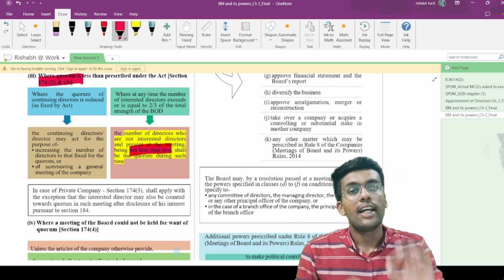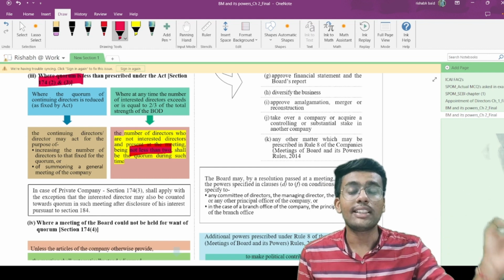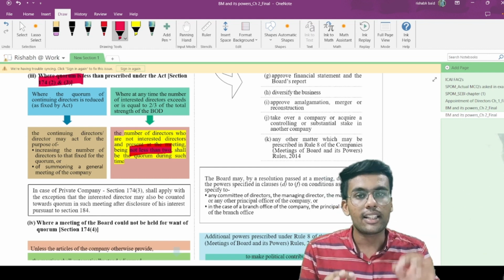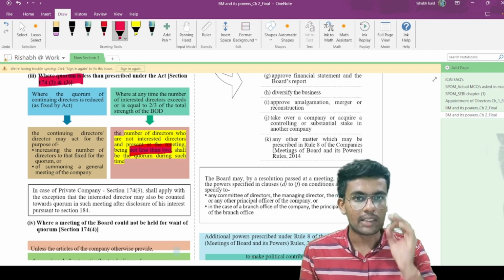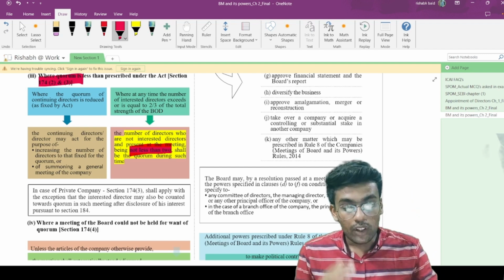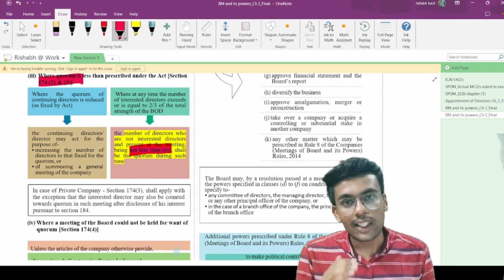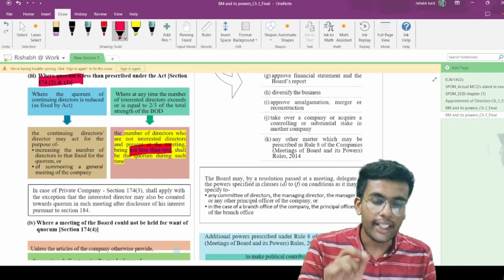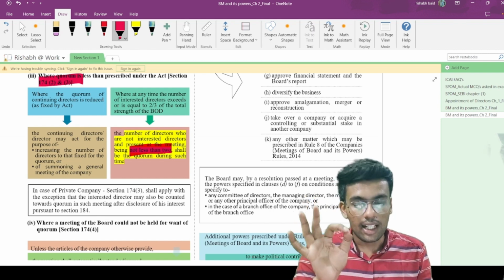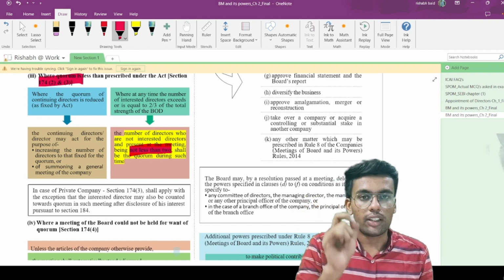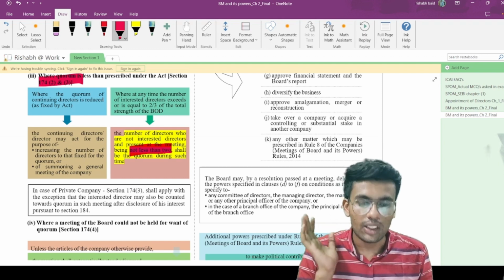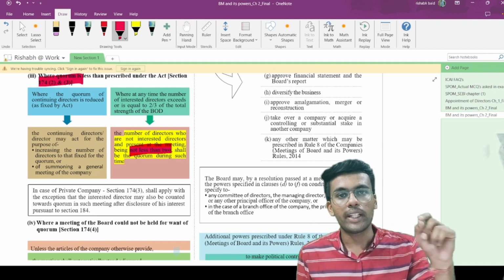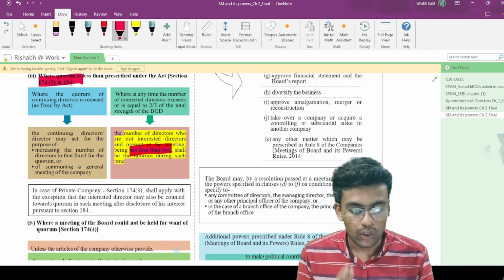In that case, you have to see what is the number of disinterested or uninterested directors in the meeting. So the disinterested directors present in the meeting are 3 directors. Now you have to see whether those directors are less than 2 or not. So 3 directors are not interested in the meeting, so those directors are not less than 2. Accordingly, the quorum is present in the meeting. I hope you understood the example. If not, please mention in the comment. I will try to make it simpler for you by replying to that comment.